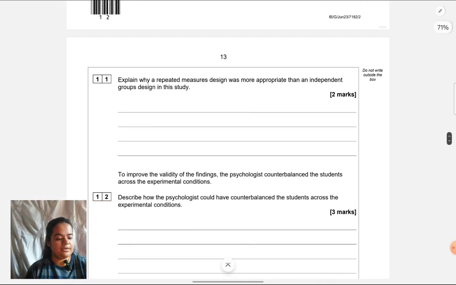Explain why a repeated measures design was more appropriate than an independent groups design in this study. There are multiple ways of answering this question. Now, a few tips before we answer. Whenever they're asking you for two designs or any two elements of research, they're asking you to contrast and say why this is better than that. It's understood. What is the strength of this which is not there in that? That's what they're asking you.